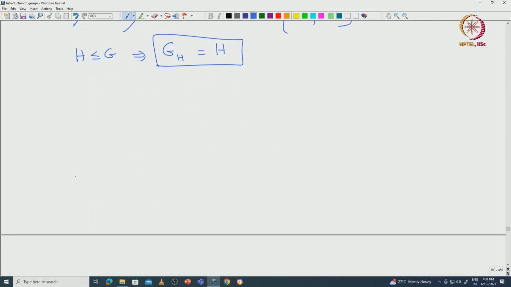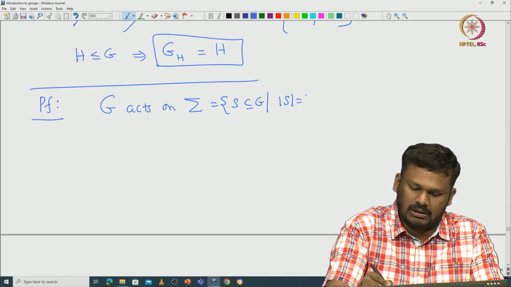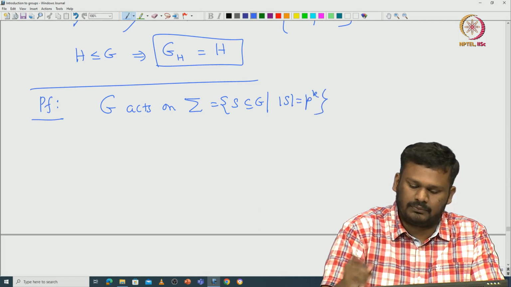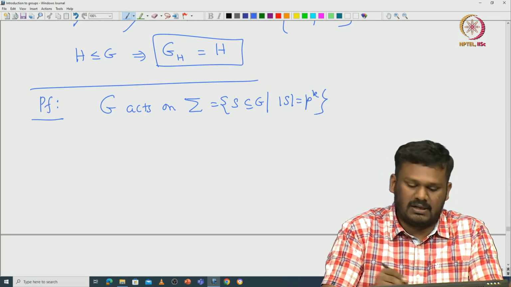So, let us try to prove it. Here is the real proof. See that G acts on sigma, the set of subsets S of G having exactly cardinality p power k. What is the cardinality of sigma?